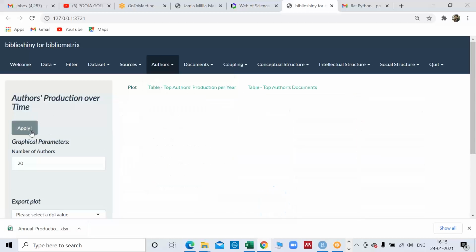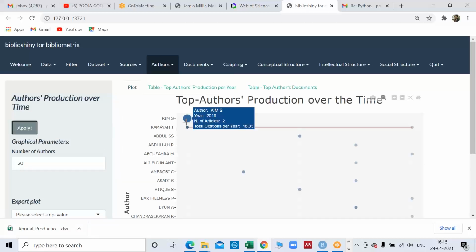If we want to see which author has worked more, definitely the bigger the dot, the larger the number of papers. But the problem with Kim is that he has written just one paper and now he is not publishing. Vis-a-vis Ramayat started his papers in 2011, and in 2020 also there was one paper. Now a single dot means they have come up with just one paper. This line means that the person has published from one period to another period. This size of dot means how many papers one has done.